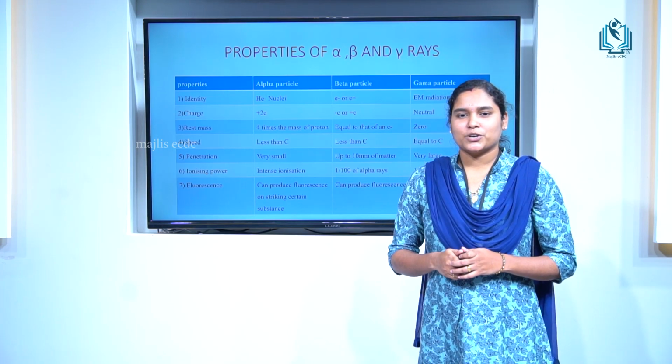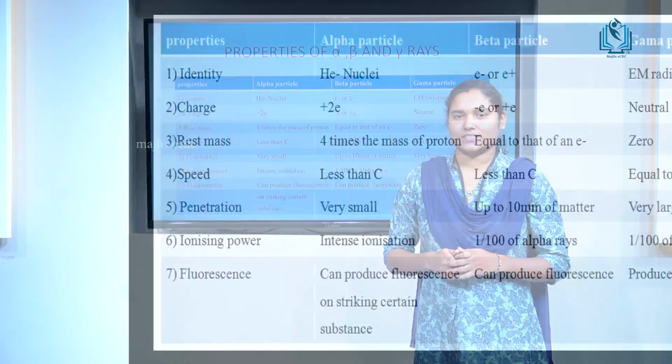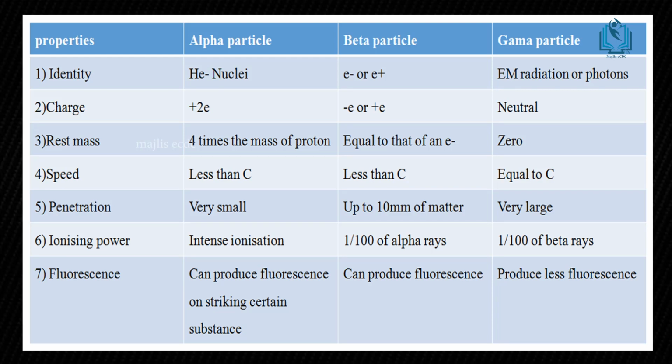Then the properties of alpha, beta and gamma rays. The first property is identity. The identity of the alpha particle is helium nuclei, the identity of the beta particle is electron or positron, and the identity of gamma is electromagnetic radiation or high energy photons. The next property is charge. The charge of the alpha particle is plus 2e, the charge of the beta particle is minus e or plus e, and the gamma particle is neutral.